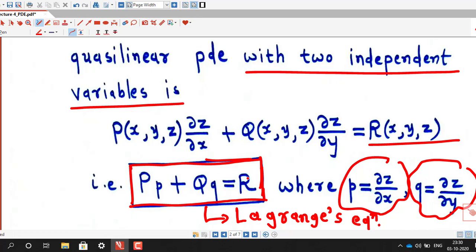Now if you recall, in lecture number 2 we have seen how to construct partial differential equation by eliminating arbitrary function from a given relation.